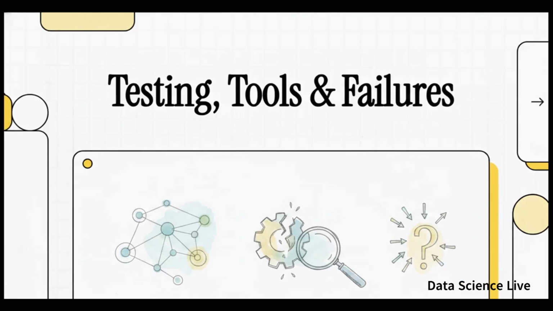In part 2 of our Algorithm Explainer, we're cutting the fluff and getting straight to the core of how data science systems are actually built, tested, and where they fail. So let's jump right into the most fundamental question about any model.